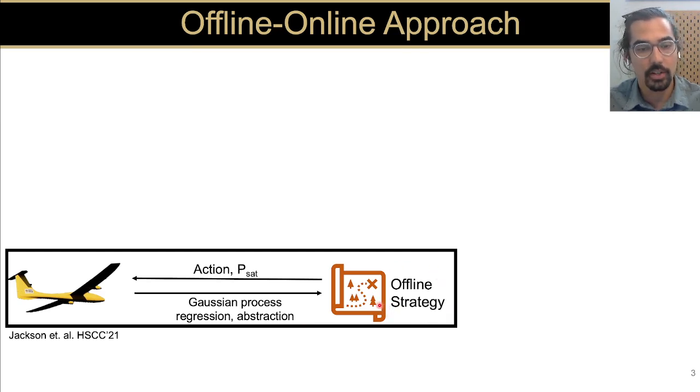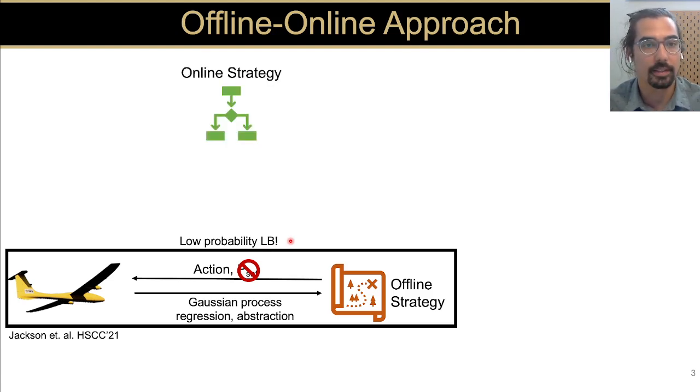This offline strategy then chooses actions given a current state of the aircraft that has a lower bound probability of satisfying the mission. Now the problem is that by just using the static data set, we might have a low probability lower bound, meaning we can't make any strong guarantees on satisfying the mission.